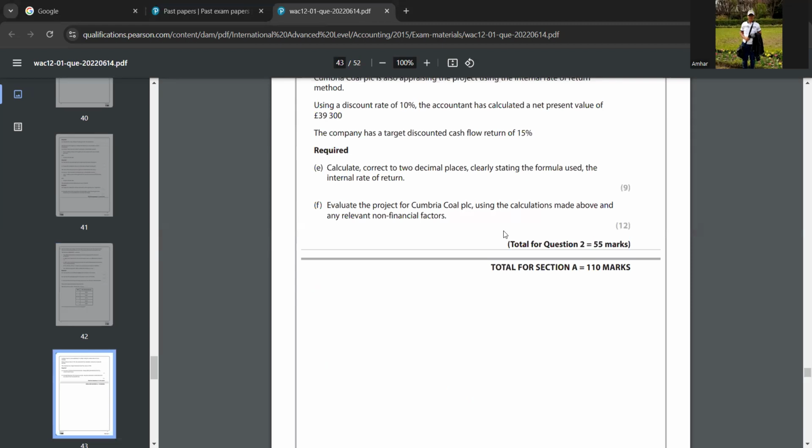So you have to tell whether it will be worthwhile if they invest in this project, whether they should proceed forward with this project or not. So you have to give a conclusion. You have to write the answer and give a conclusion, and you also have to consider the non-financial factors, and then write. So let me teach you this answer. Before that, did you understand the question?